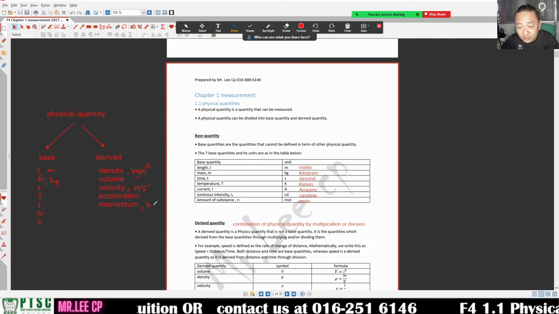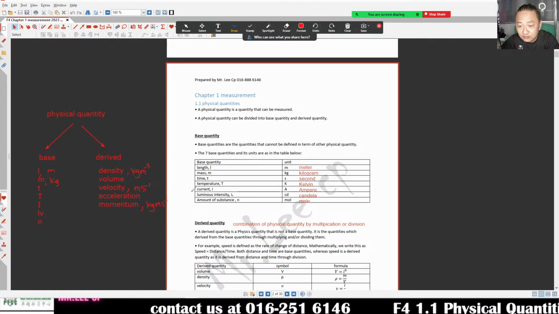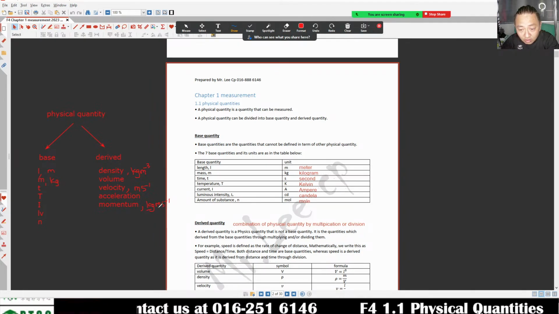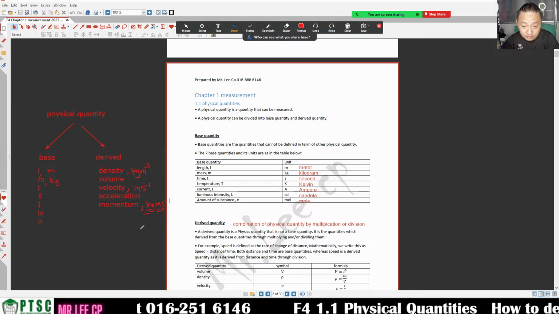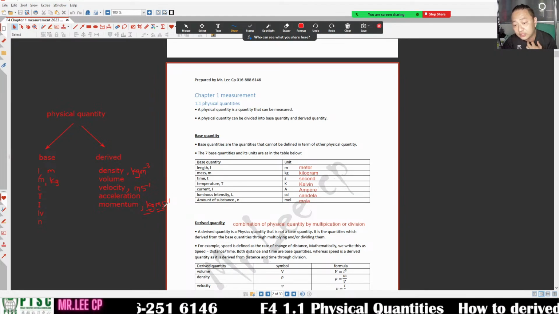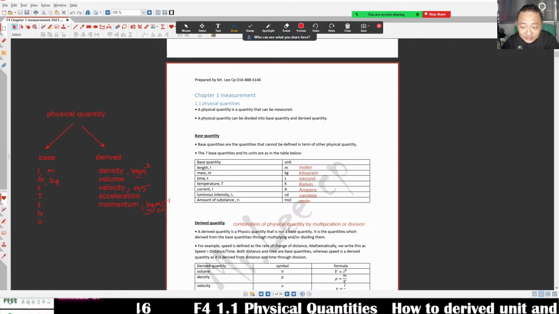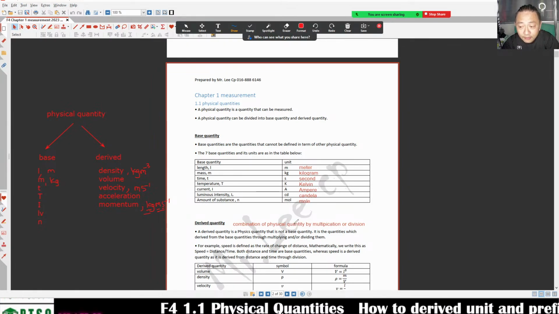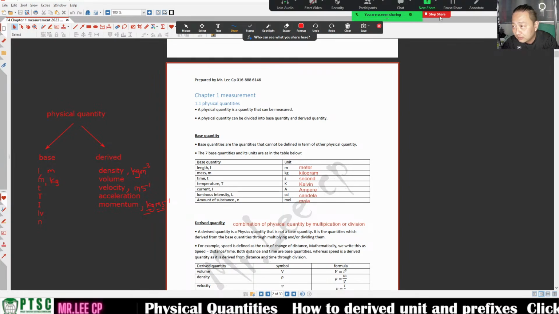The momentum is kg ms minus 1. So what is a derived quantity? A combination of base quantities by multiplication or division. That is derived quantity.